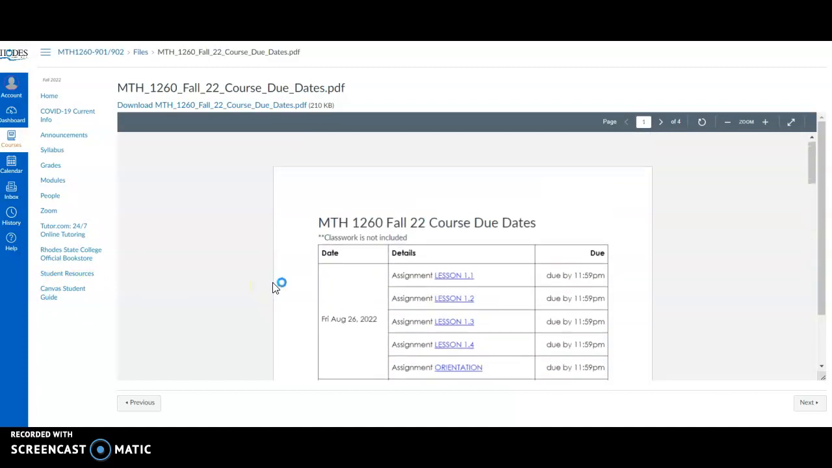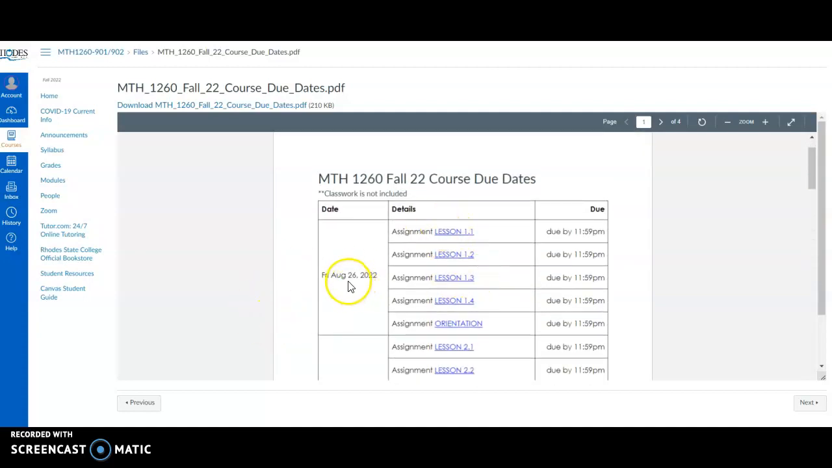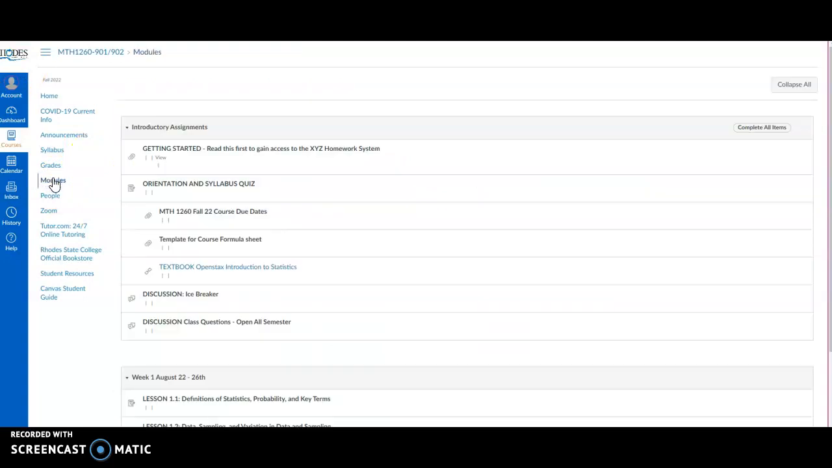Even though I'm only putting one due date per week, this does not mean if this is due Friday, August 26th, that you're going to be able to get this all done in one day. It's supposed to be spread out over the whole week, so don't overwhelm yourself there.